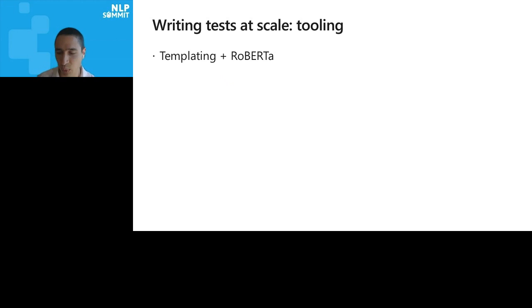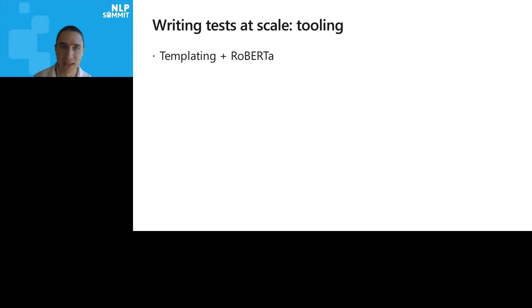Now, I said at one point that maybe you need to collect 500 examples for a single test. That seems like a lot of work. So we provide a lot of tooling for people to do this at scale. One way to do it easily at scale is templating. Once you come up with a specific example, you generalize it into a template. And instead of having to figure out which words to put in, we have Roberta's suggestions.